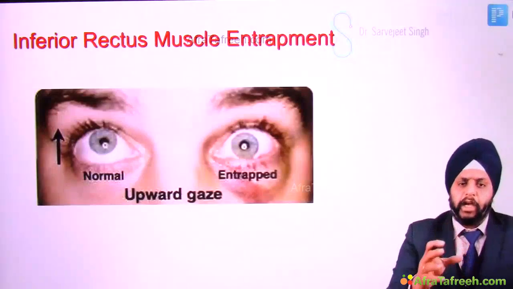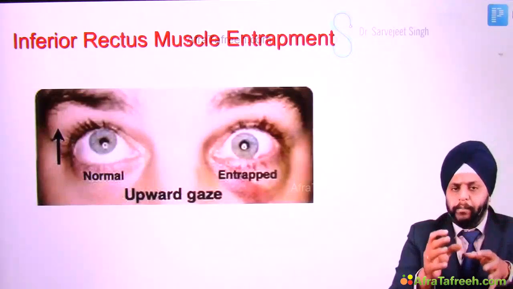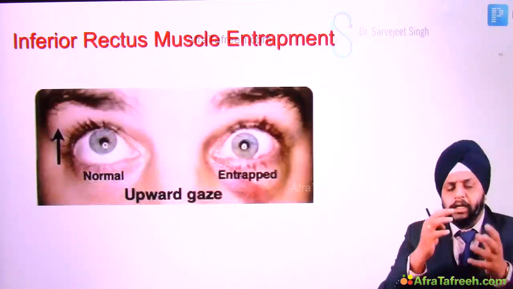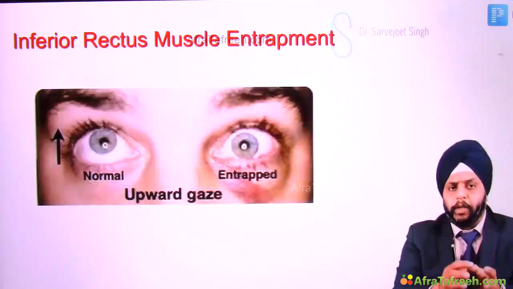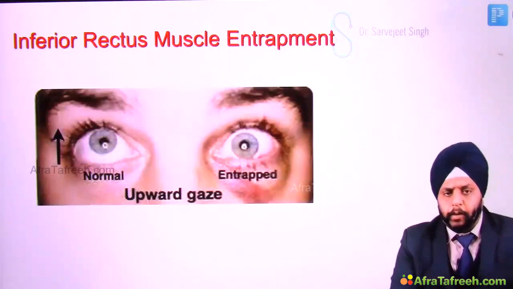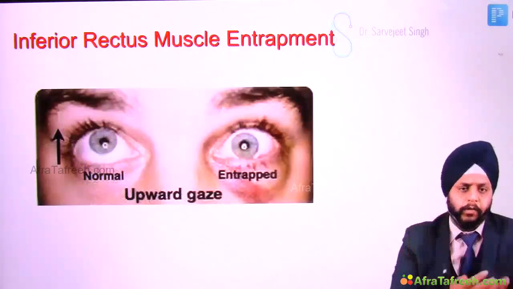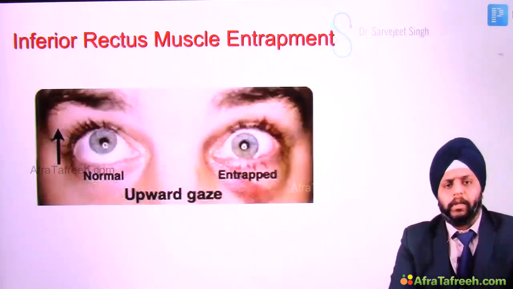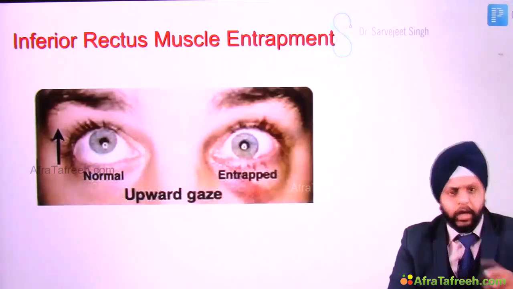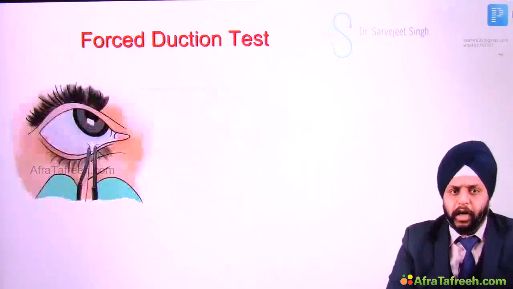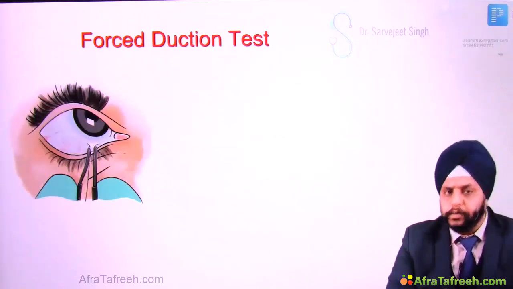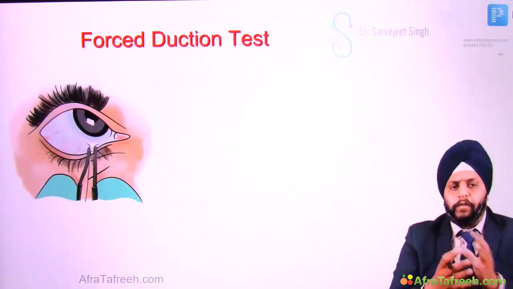How can we check that this non-movement of the eyeball and the resultant diplopia is because of entrapment of the inferior rectus? It may also be a nerve damage. Maybe because of trauma there is a neurological problem, and now the muscle is not moving. We can check that with a test known as the forced duction test.